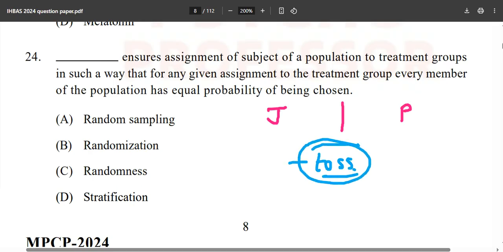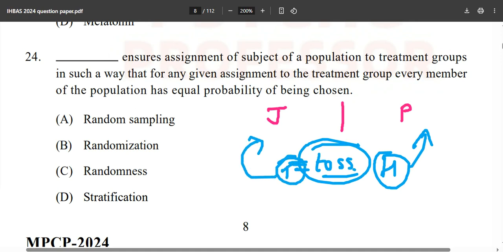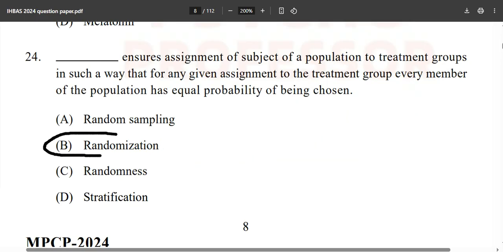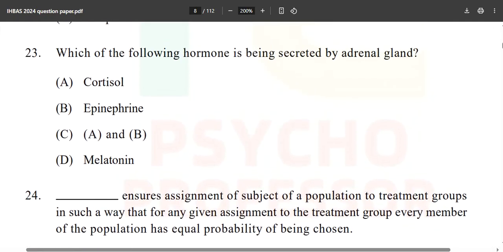So what does this toss suggest? It suggests randomness. If heads come, he will go to this side. If tails come, he will go to this side. So the toss was conducted, and this is called randomization. No bias was there, like, okay, he is living in Zimbardo's vicinity or near this guy's house, then he will be a jailer. It was not like that. So in every research, randomization is given the most priority. Let's move to the next question.